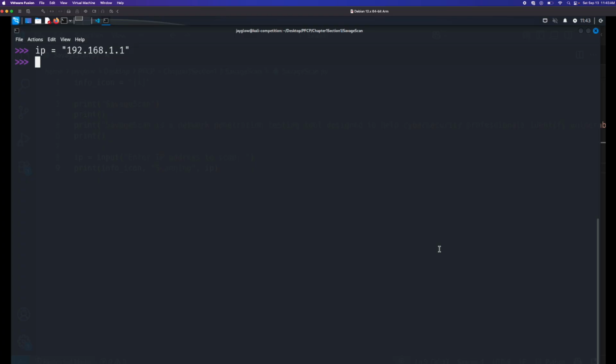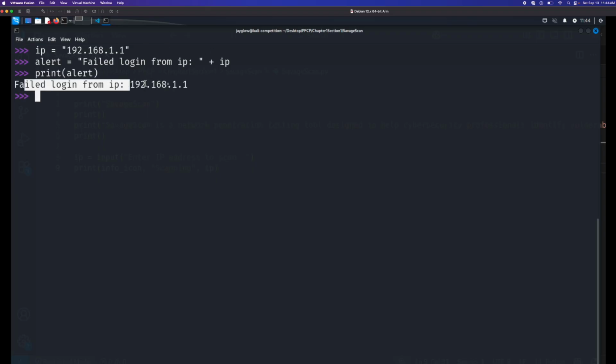And then we can create an alert string equals "Failed login from IP:" and then use concatenation. So I'm using the concatenation operator, the plus symbol, plus the IP, and then I can print the alert. So you can see it does the concatenation here.